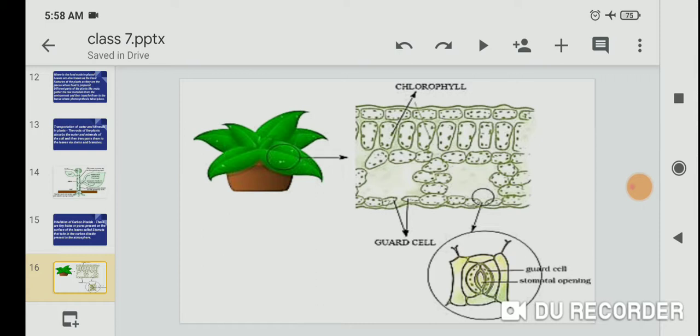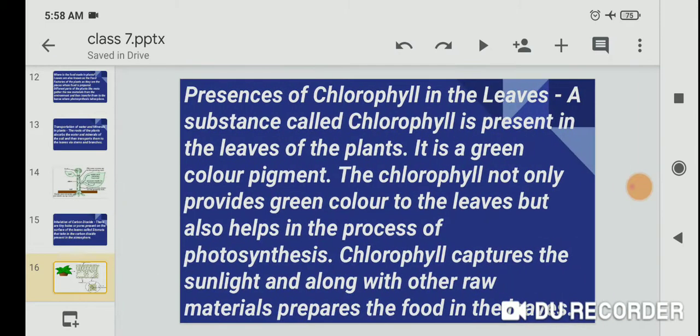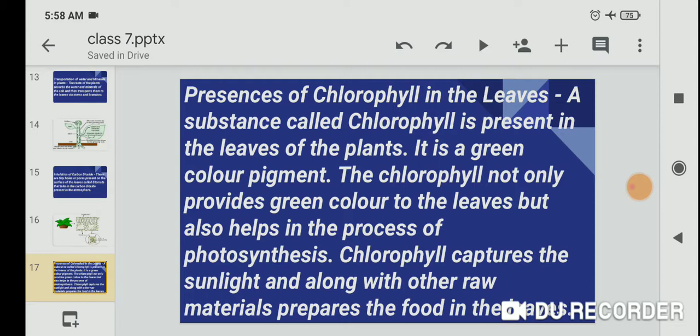Water is released through this pore by the stomata, by vaporization. Now, the presence of chlorophyll in the leaves: chlorophyll is a substance present in the leaves of plants. It is a green color pigment. Chlorophyll not only provides the green color to the leaves but also helps in the process of photosynthesis.